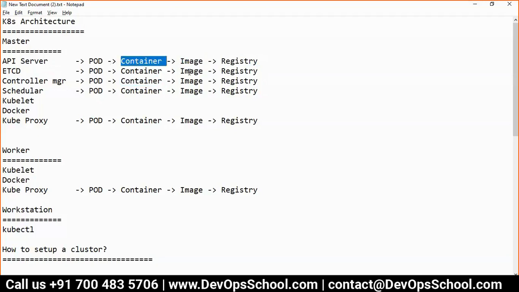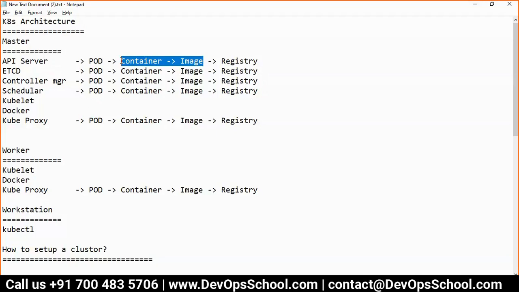Container pointing to image. I'm just saying a pod is a container, the container will get its image, and the image is part of this.